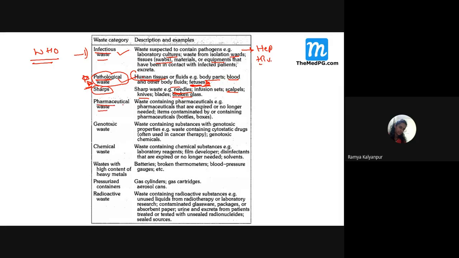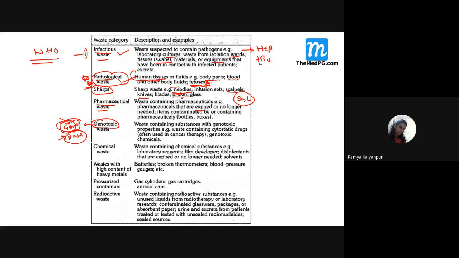Then pharmaceutical waste. It contains expired drugs, which may be in the form of solid or liquid. Then what about genotoxic waste? Genotoxic waste means they will directly go and harm our genetic material. What is the genetic material? That is the DNA.